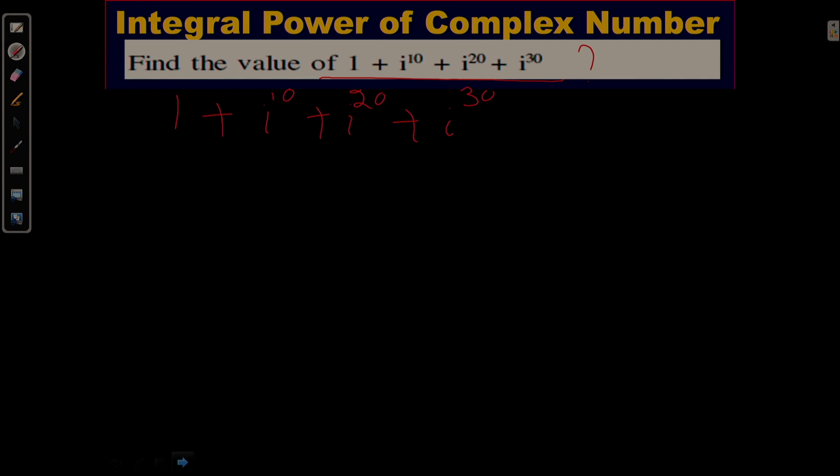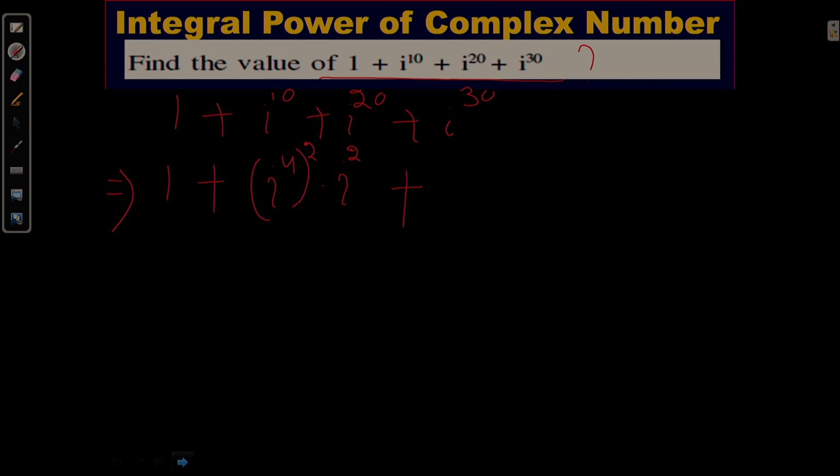See, I can write 1 plus i raised to the power 10. i raised to the power 10, I can write i raised to the power 4 into 2 into i squared. Yes, because i raised to the power 4 into 2 is 8, 8 plus 2 equals i to the 10.